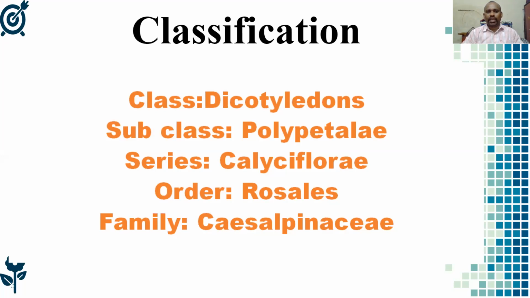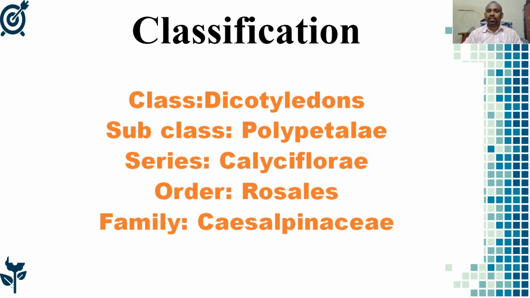Already I explained to you that dicotyledons means the seed is made up of 2 parts. Such plants are considered dicotyledons. Polypetalae subclass means the sepals and petals, mostly 3 or 5 in number, are divided and not united.